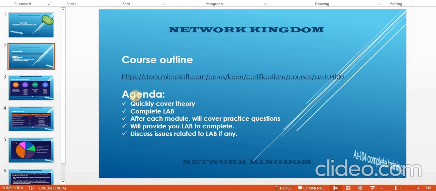So here basically it is the agenda. What I will do, I would cover the theory part quickly first, then we will do lab, and after the lab I will give you one lab as well. That lab would be your homework, I would say. After that, we would discuss your doubts and queries related to that lab only. And after completing that, we would see some practice questions related to that module. So basically this would be our process. After each module we would cover some practice questions, and that would help us in the exam as well.